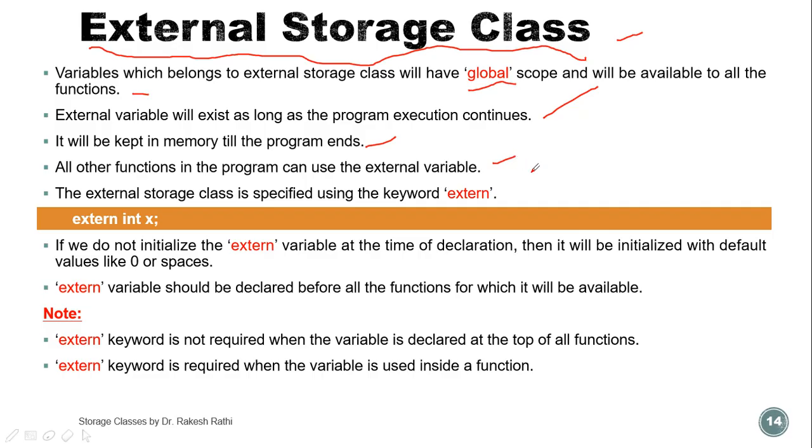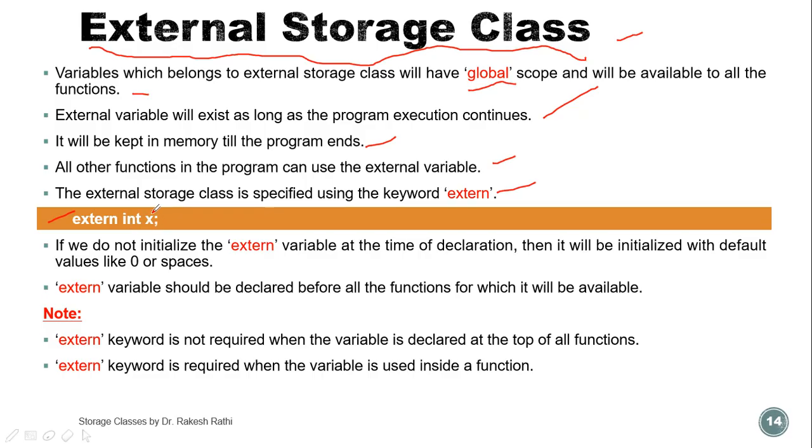If we declare a variable of external storage type, then we can use this variable anywhere throughout the program. The external storage class is specified using the keyword extern. This is the syntax: extern int x.